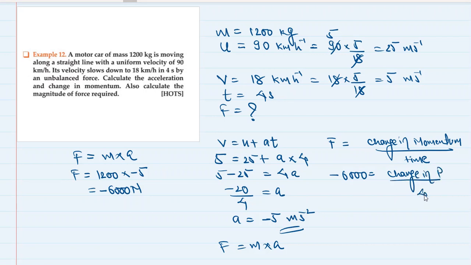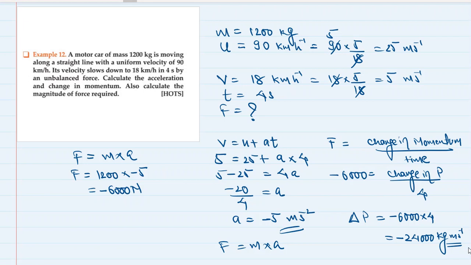What is the time? 4 seconds. So delta P, or change in momentum, is minus 6000 multiplied by 4, which is minus 24,000 kg meter per second. That is the unit of momentum, kg meter per second. So change in momentum is minus 24,000 kg meter per second. And force is minus 6,000 Newton.